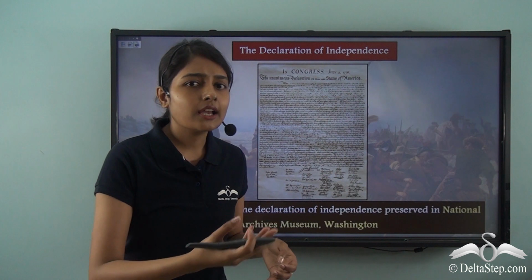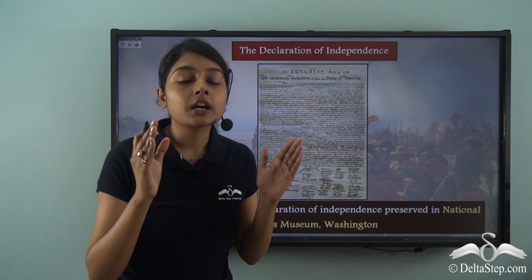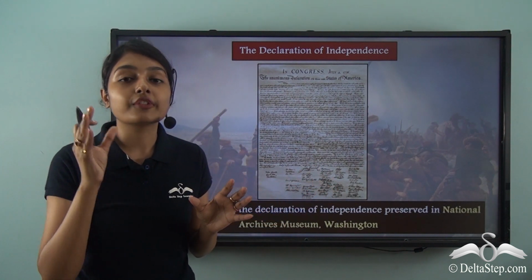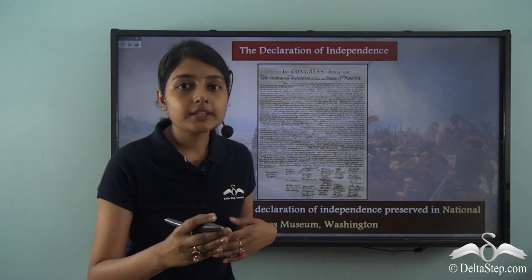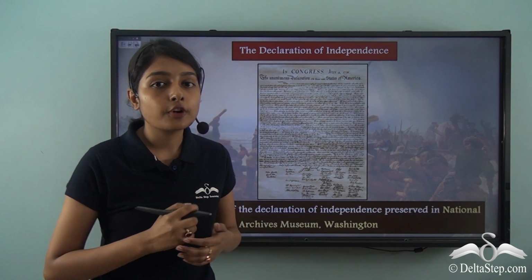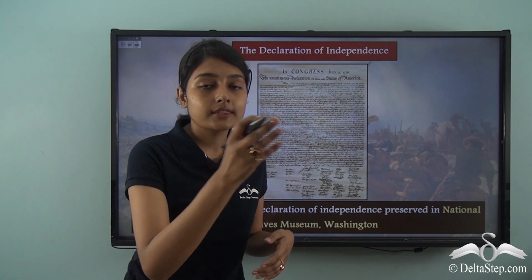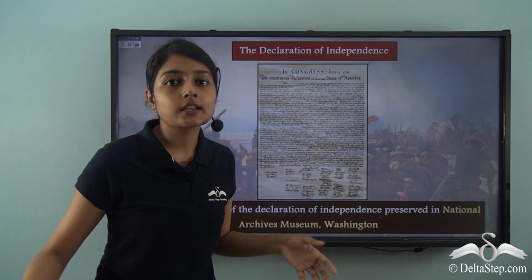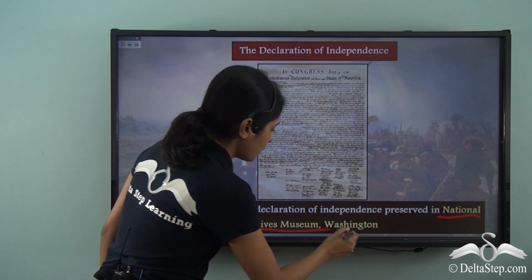Be that the right to life, the right to speech, the right to liberty, these are very crucial in giving any country, any independent nation a formal shape. In giving the citizens of any independent nation the rights and the liberties they deserve. It is for this reason that the Declaration of Independence is an extremely crucial document, not just for America, but for many other nations that have found their independence post this event. The original document of this Declaration of Independence, as we have been discussing all this while, is kept in the National Archives Museum of Washington.